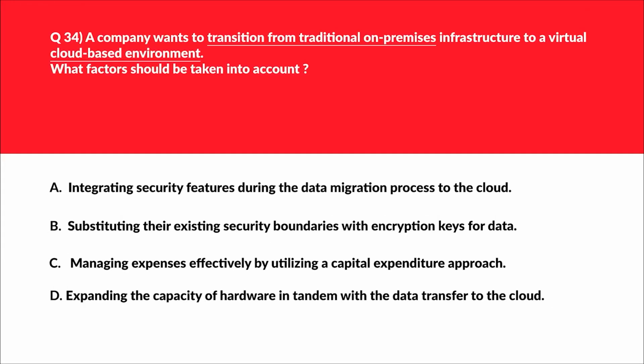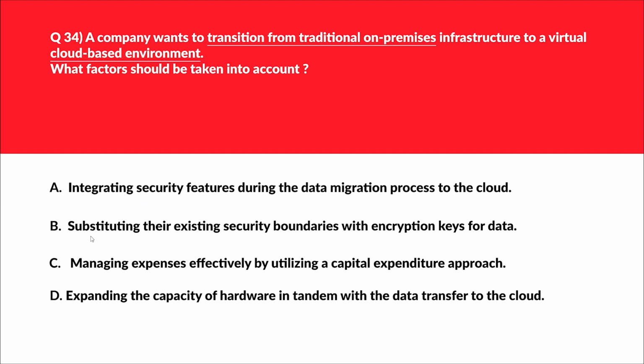Alright, let's look at this question. This is very basic because it's about transition from on-premises to cloud. This should be easy. Let's look at option E. It says integrating security features during the data migration process to the cloud. Ensuring security of data during and after the transition to the cloud is always a primary concern for any company or any vendor. So this can be the potential answer because it is independent. Security is an independent feature related to on-premises or cloud, doesn't matter, it is universal, right? So this becomes the potential answer.